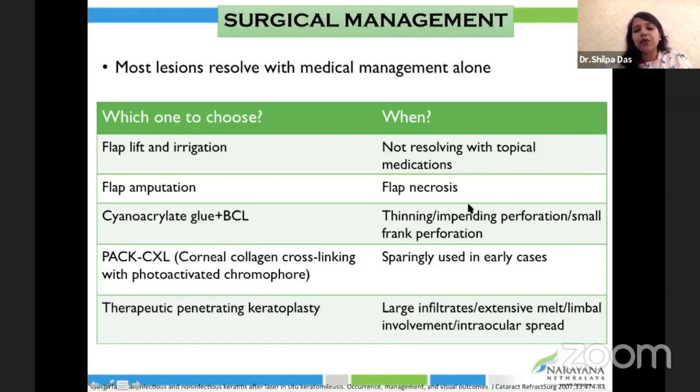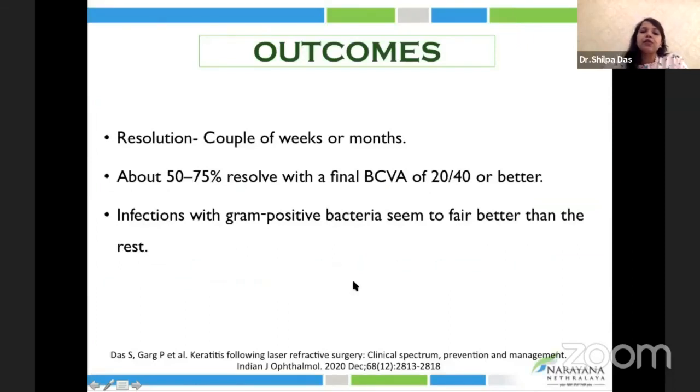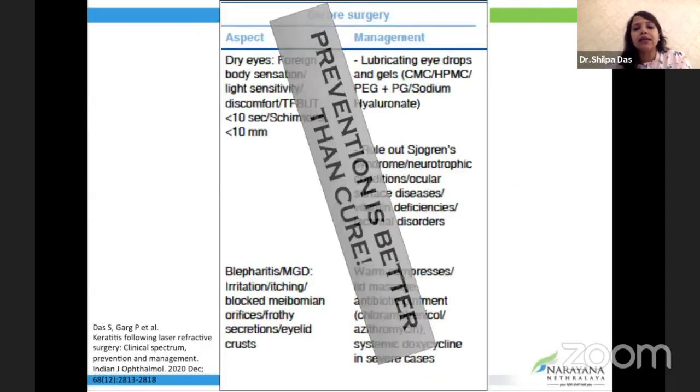Now, sparingly used in early cases is PACK-CXL, that is shown to be effective in very few case reports. Therapeutic penetrating keratoplasty is reserved for large infiltrates with extensive melt, limbal involvement, and intraocular spread. The resolution usually takes a couple of weeks or months. About 50 to 75% resolves with a best corrected visual acuity of 20/40 or better. And infections with gram-positive bacteria seem to fare better than the rest.